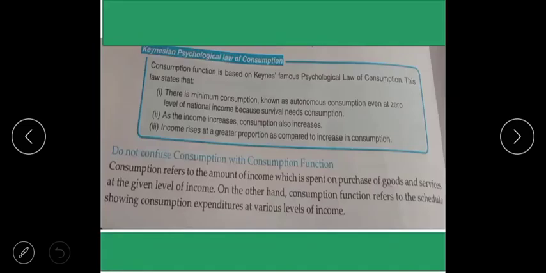Now, the consumption function points we have studied. The consumption function is based on Keynes's fundamental psychological law of consumption. Psychological laws, I have given you the student example. The habits and the tastes are changing, and that depends upon the increase or decrease in income.